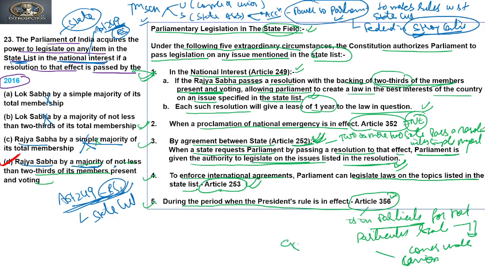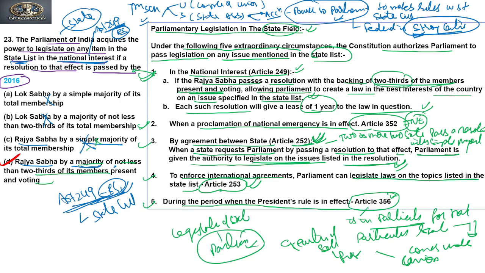The executive of the state comes under the President. The legislature of the state comes under the Parliament. So through this power they can make law for a particular state where President's rule is imposed for the time period.